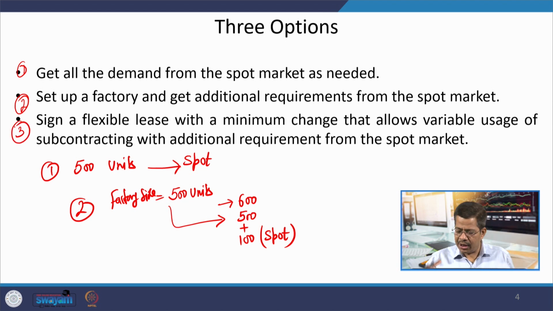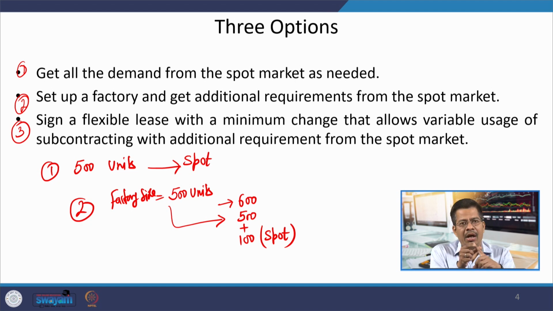you are going in a contract with some party where you have a lease arrangement with a minimum change that allows variable uses of the subcontracting with additional requirement from the spot market. So, you have the lease agreement where you are going to use some minimum value of the facility, and if you are going for extra requirement, you are going to take that from spot market. So, these are the 3 options.